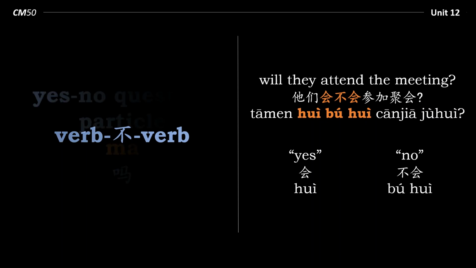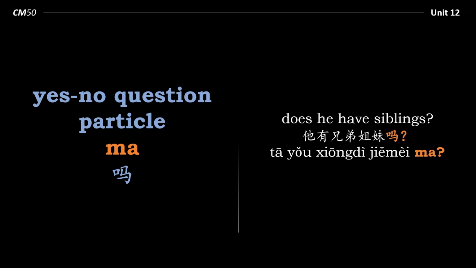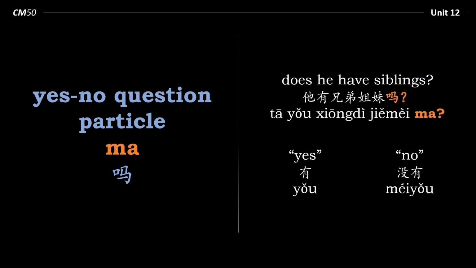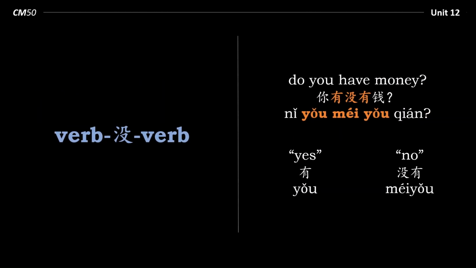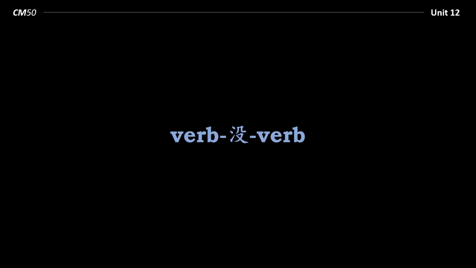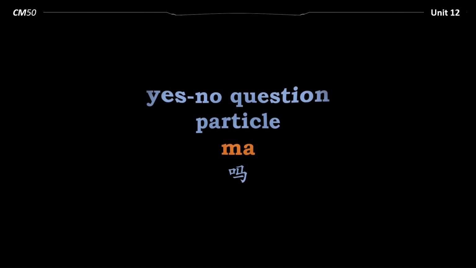Now, what about if the verb is 有? Does he have siblings? 他有兄弟姐妹吗? Well, the verb is 有, so it's this that either gets affirmed or negated. 有, yes. 没有, no. Do you have money? 你有没有钱? Yes, 有. No, 没有. So, 3 ways to ask a yes or no question: verb-没-verb, verb-不-verb, and the yes-no question particle ma.